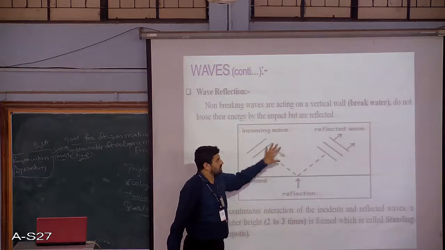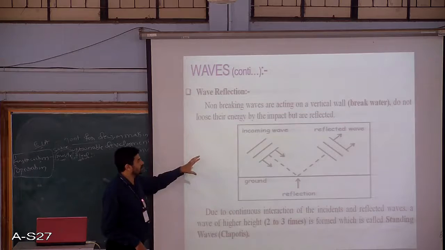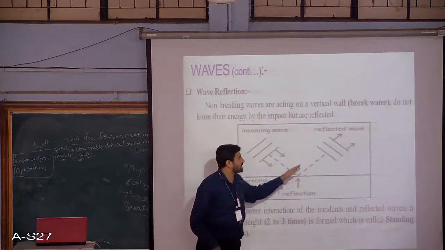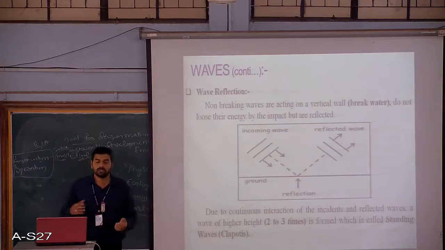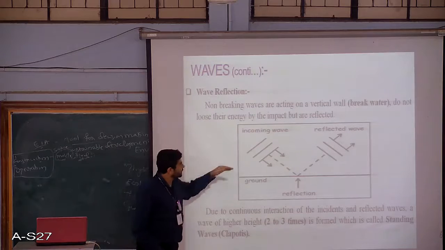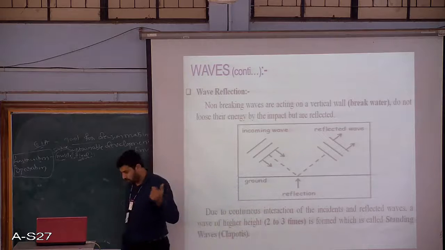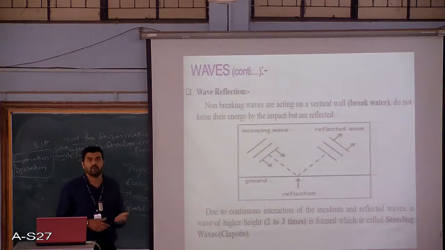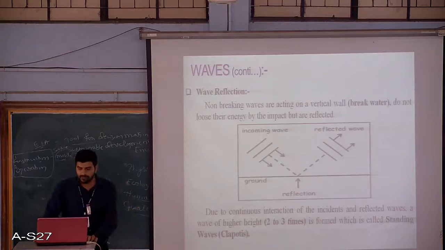Now such a phenomenon is much more harmful than the individual incoming wave, because whenever the incoming wave comes and gets reflected back, the intensity is likely to be increased by 2 or 3 times. So this reflected wave has more energy as compared to the incoming wave, which may cause more damage than the original incoming wave. This phenomenon we call wave reflection.